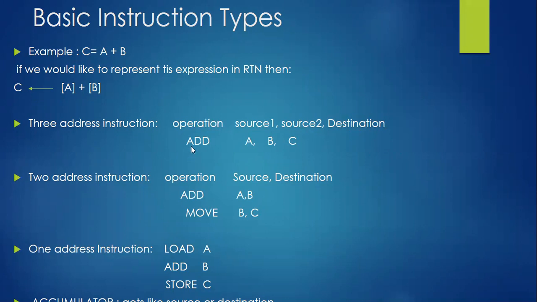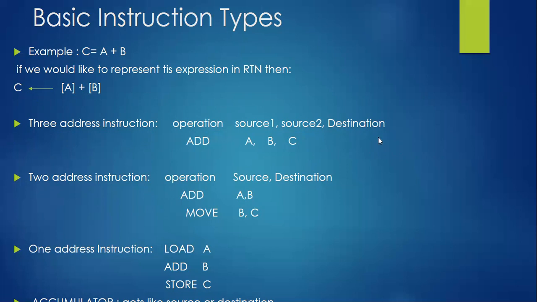Example, add a comma b comma c. In the previous slide, we had add r1 comma r2 comma r3, right? In the same fashion, add a comma b comma c: a will be considered as source 1, b as source 2, and c as the destination. So in my instruction, a total of 3 different operand addresses are specified, 2 for source and 1 for destination. So we are calling it a 3 address instruction.